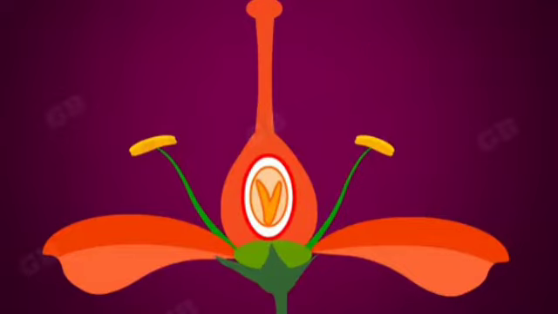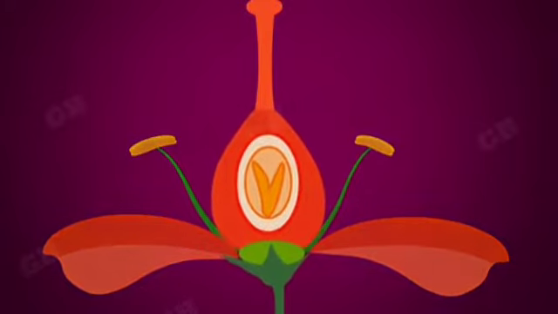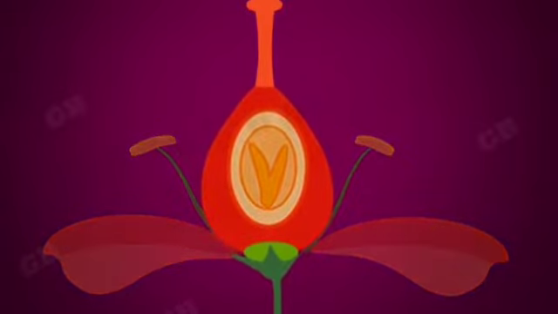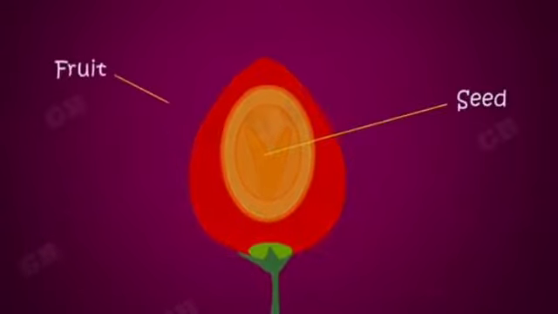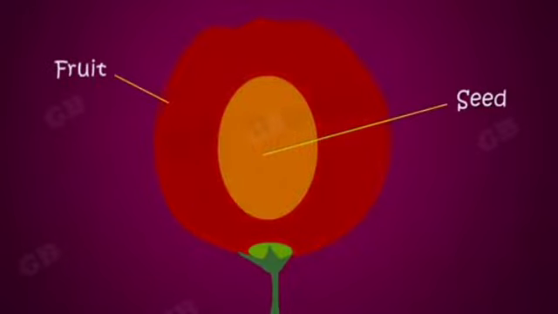The petals, sepals, stamens, style, and stigma may shrivel and fall off. The ovule develops into a seed. The ovary grows to form a fruit.